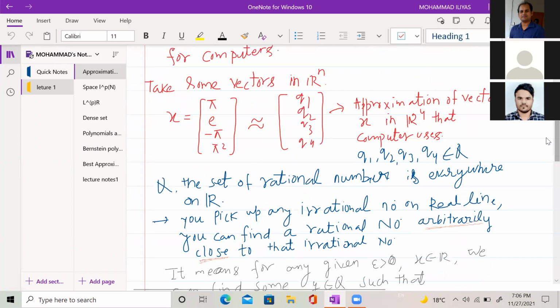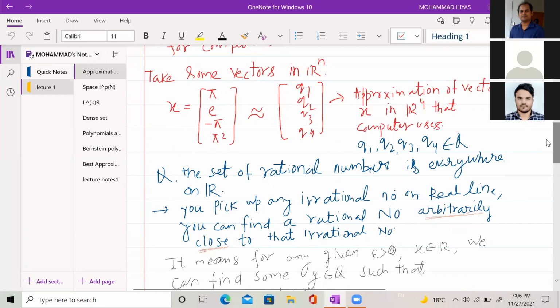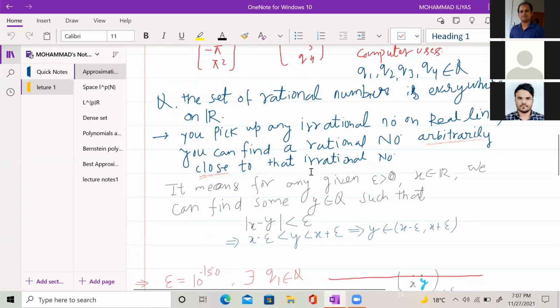Now the question is, why is this happening? Because mathematically the set Q, which denotes the set of rational numbers, is dense in R. Dense in R means that if you draw a real line, you can find rational numbers everywhere on the real line. If you pick any irrational number on the real line, you can find some rational number arbitrarily close to that irrational number.